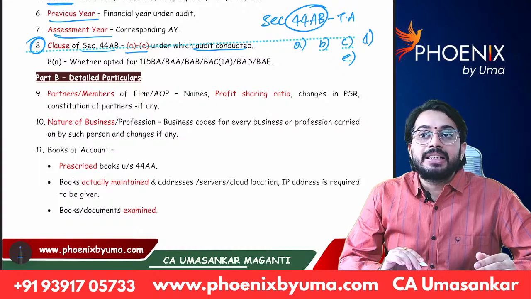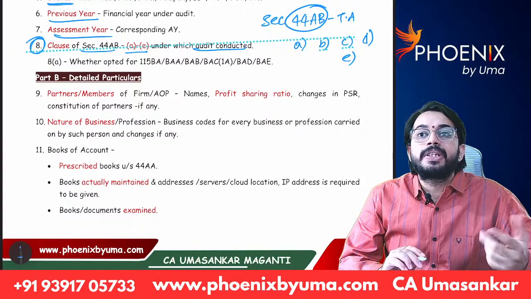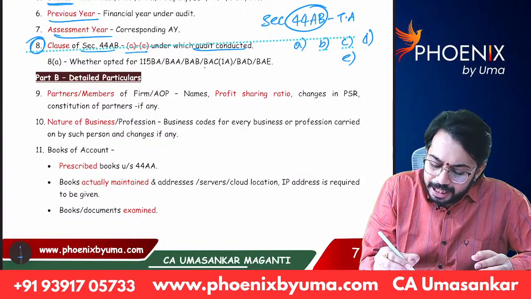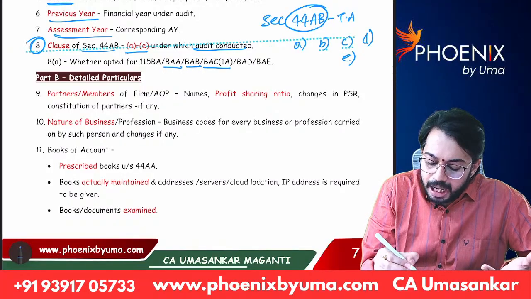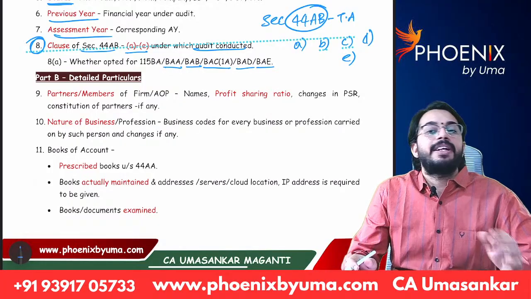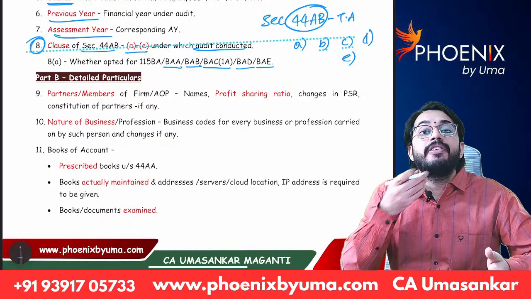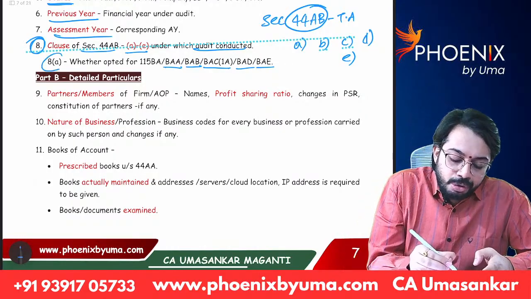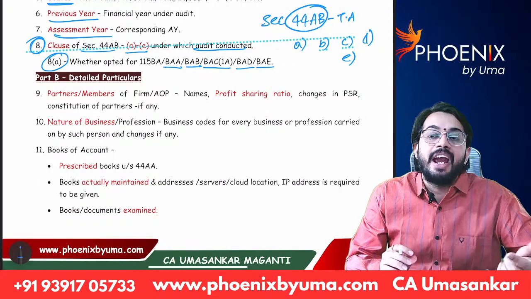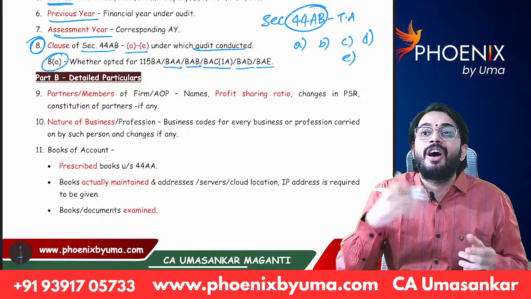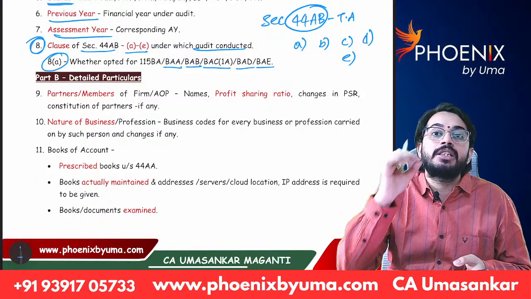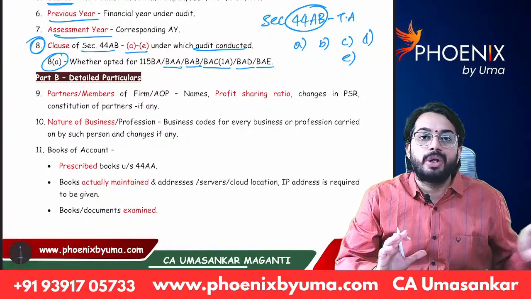Next, we have discussed in regular class, there are optional tax rates 115BAC and alternative tax rates 115BAA, BAB, BAD, BAE. If SSC is paying taxes under 115 series, then you have to answer clause 8A, under which section SSC is paying taxes, 115BAA or 115BAB. That section is to be clearly mentioned in tax audit report. Okay.